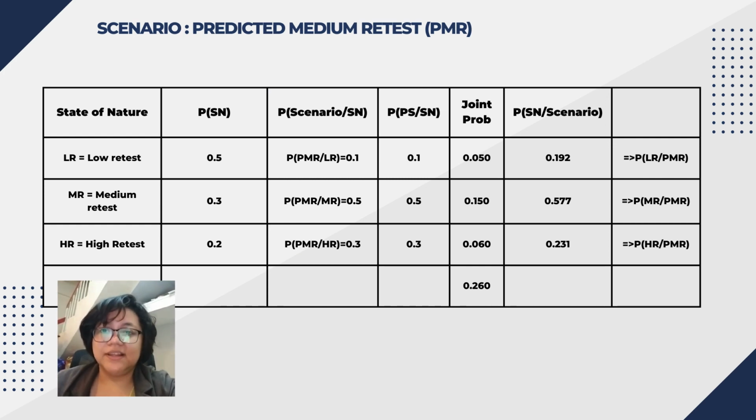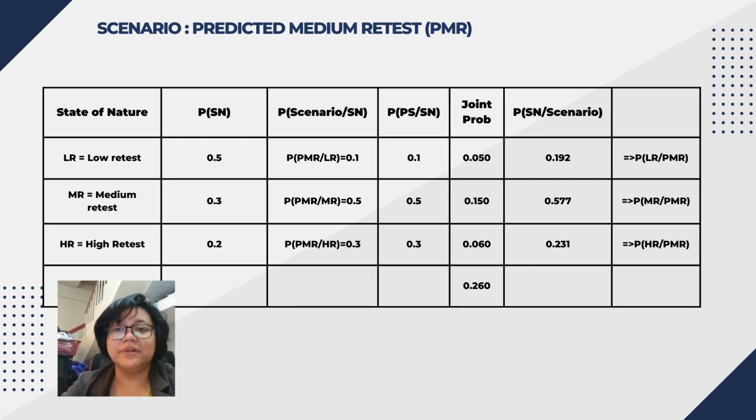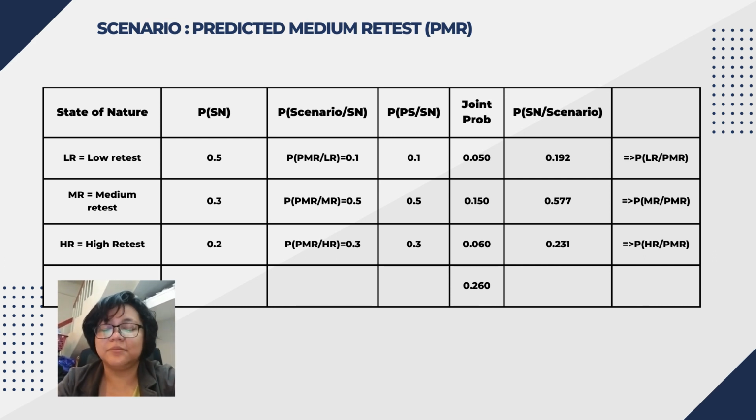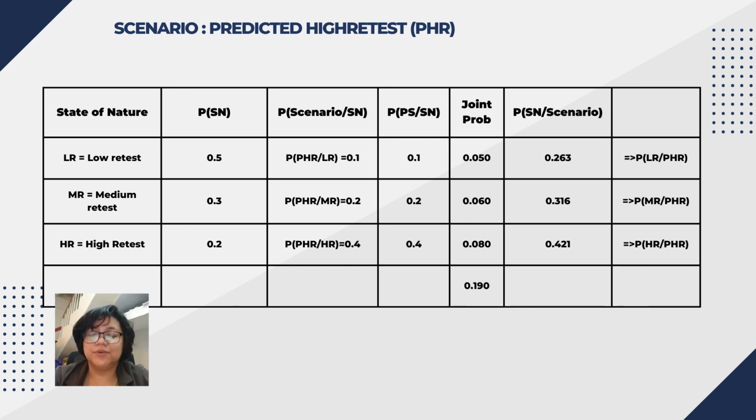So after running the data, we can say that the probability of low retest at predicted median retest is 0.192. The probability of median retest at predicted median retest is 0.577, and the probability of high retest at predicted median retest is 0.231. This last table is the scenario of predicted high retest.